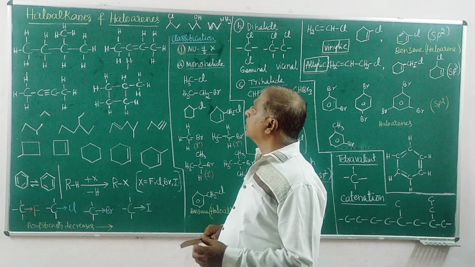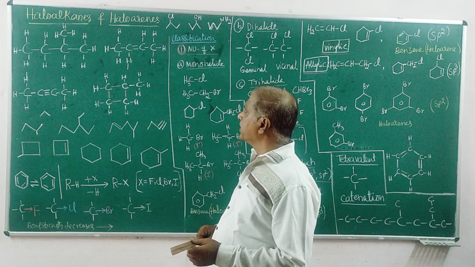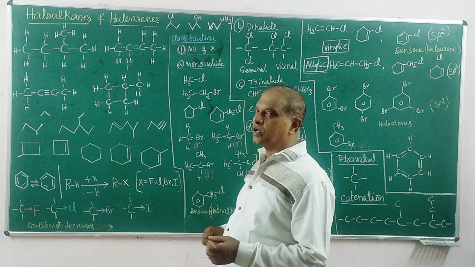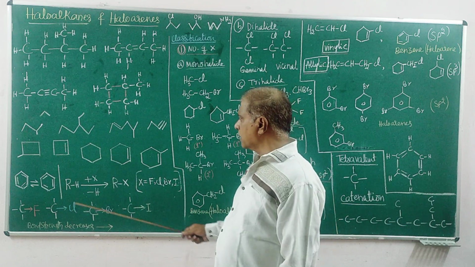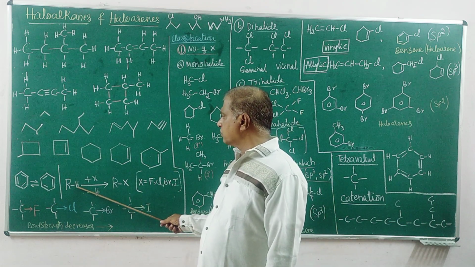Now come to the chapter Haloalkanes and Haloarenes. What are they? Look at that. It is RH.